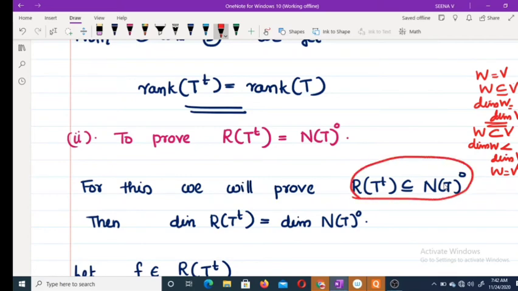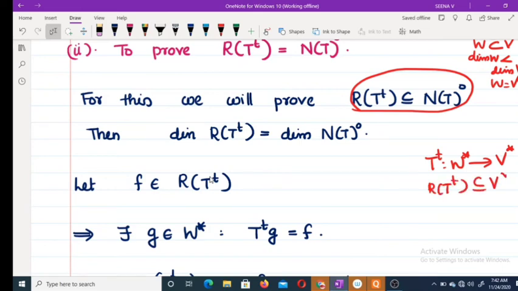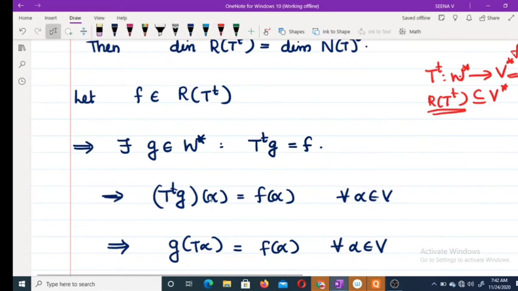We are proving range of T transpose is contained in the annihilator of the null space of T. For this, let F belong to range of T transpose. Now, what is the meaning of that? T transpose is a map from W star to V star. Range of T transpose is clearly contained in V star. So we are choosing some F belonging to V star. F belongs to range of T transpose, that means there exists a G belonging to W star such that T transpose G equals F.